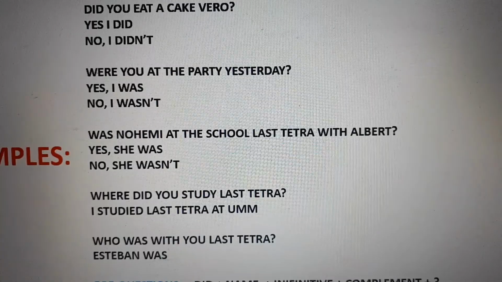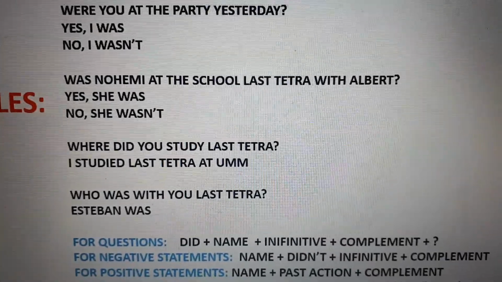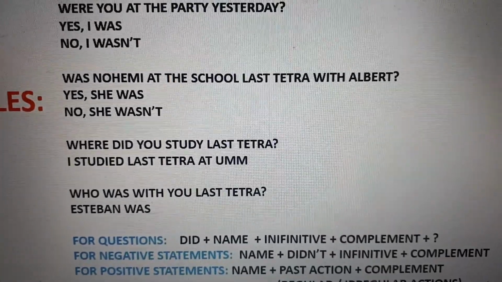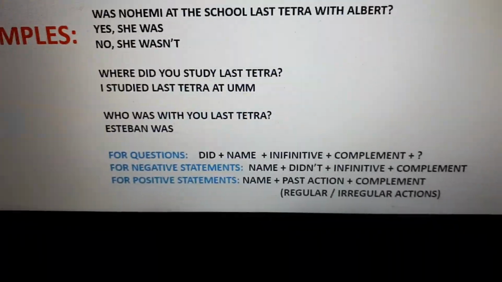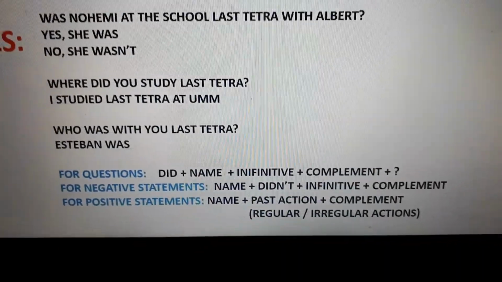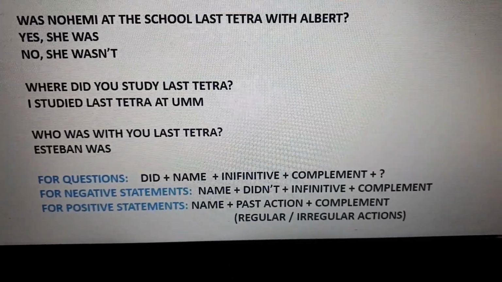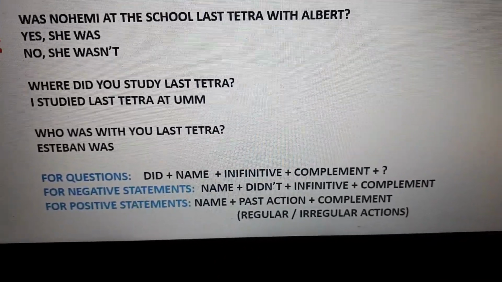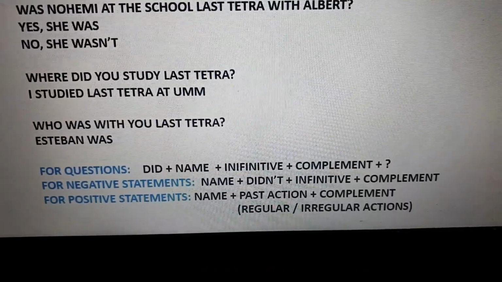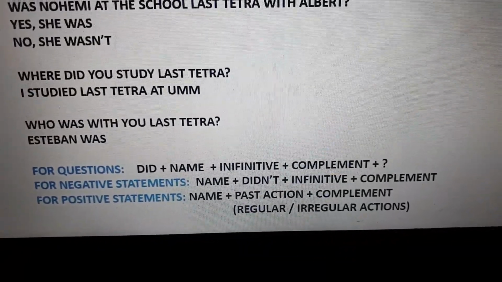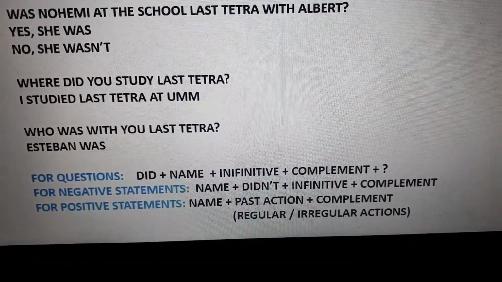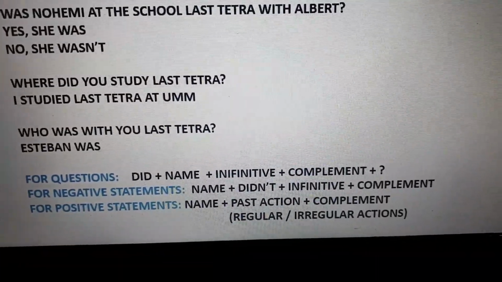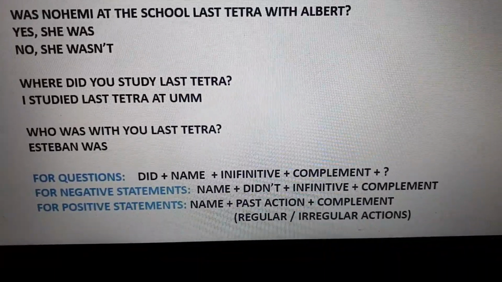But if you are asking with the WH question, it's going to be an open answer. Okay, then I wrote some information that you are supposed to know already. For a question, what do we need? The structure is like this: auxiliary did, plus the pronoun, singular or plural, plus the infinitive form of the action.